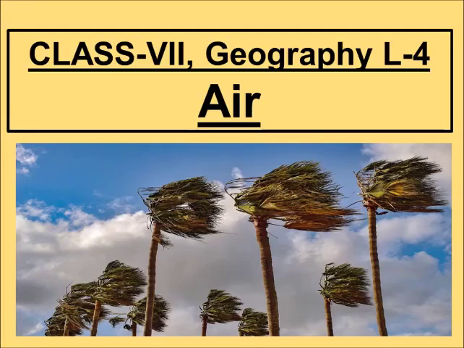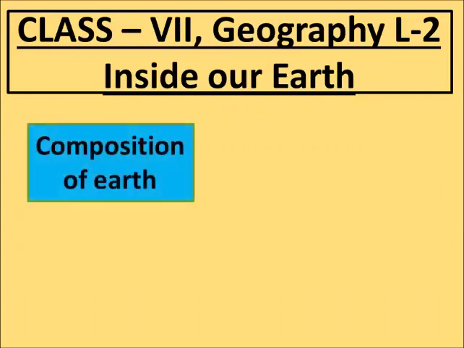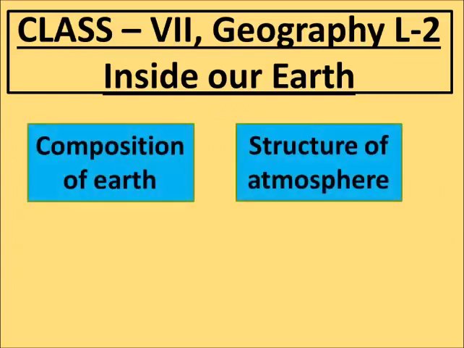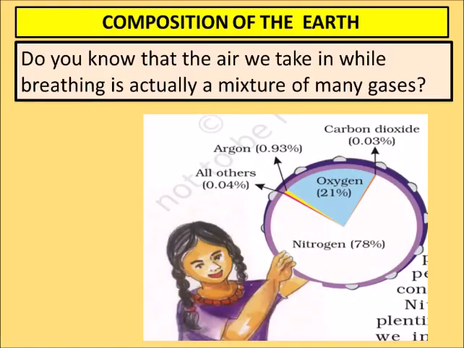Hello students, today we are reading class 7th Geography lesson 4, Air, and the important topics which we are going to cover in this lesson are composition of earth, structure of atmosphere, weather and climate. Let us start.